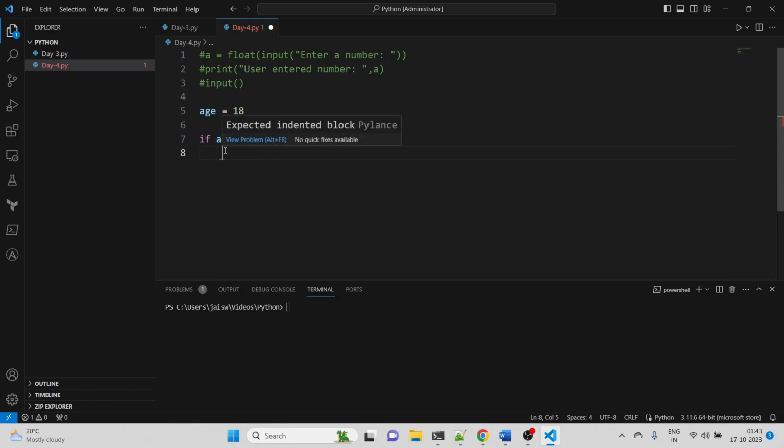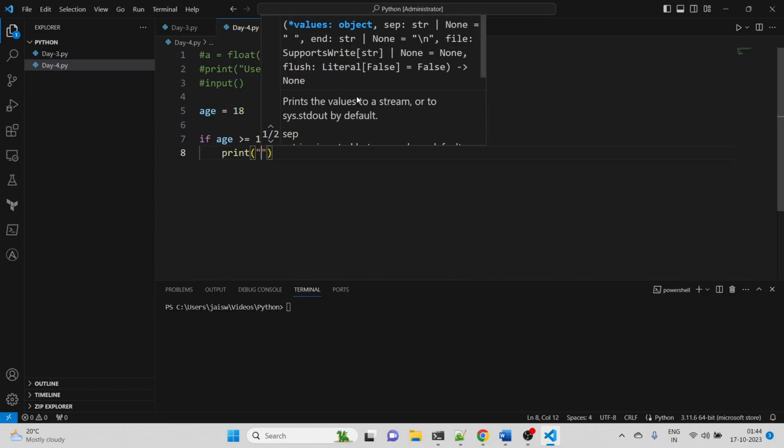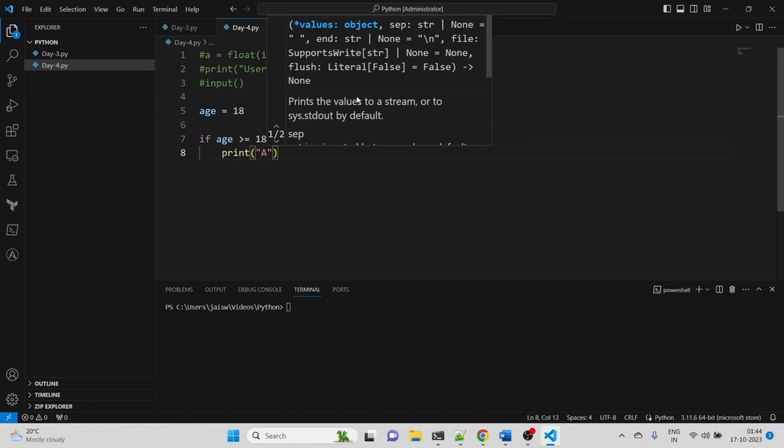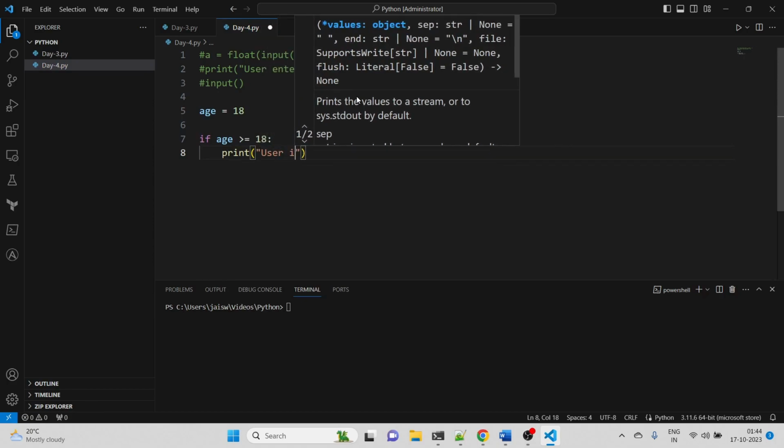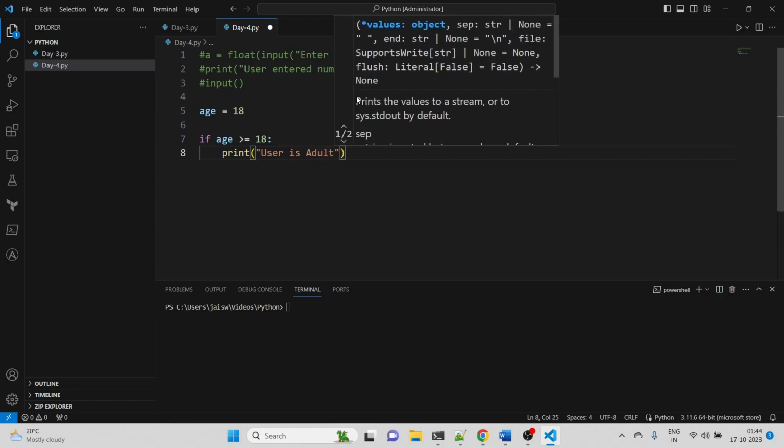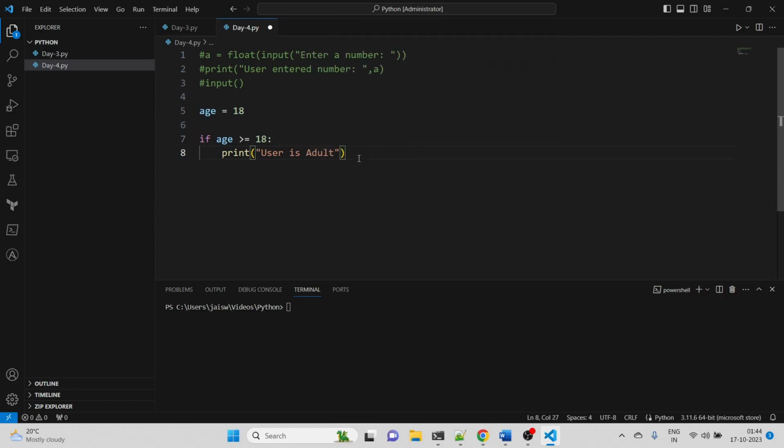So here we can write print, double quotes, user is adult. This is done. Next, we also have an else condition, right? For that we write it in the next line.